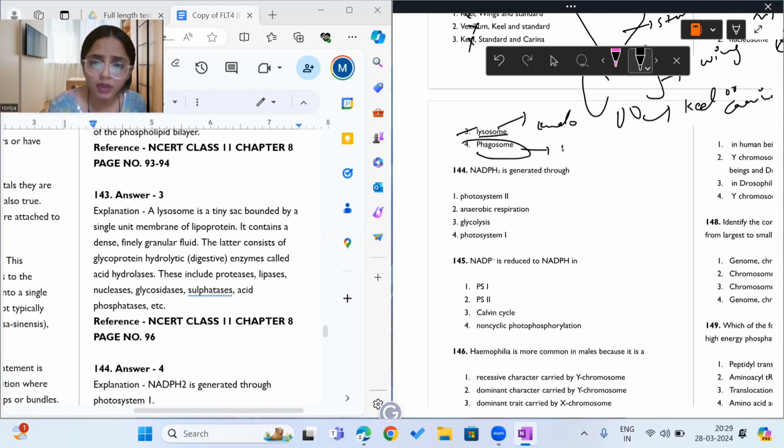Phagosome is a type of lysosome only. Okay? No, the phagosome is not a type of lysosome, honestly. It is a vesicle, an endovesicle. So the organisms eat food through, see, there is food here. Let's suppose there is an organism. It will take food inside it like this.